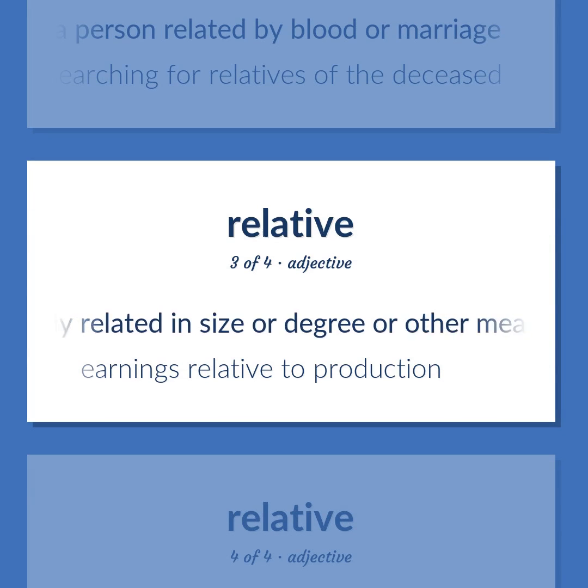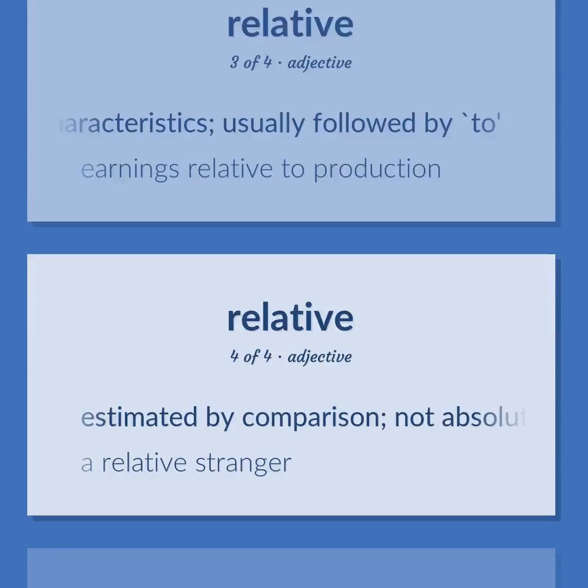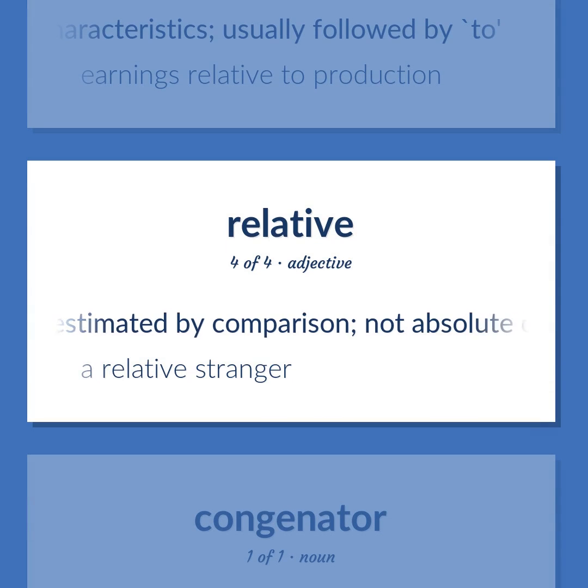Properly related in size or degree or other measurable characteristics, usually followed by "to". Earnings relative to production. Estimated by comparison, not absolute or complete. A relative stranger.